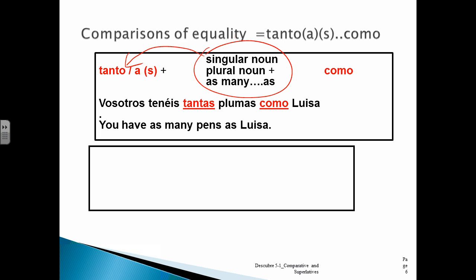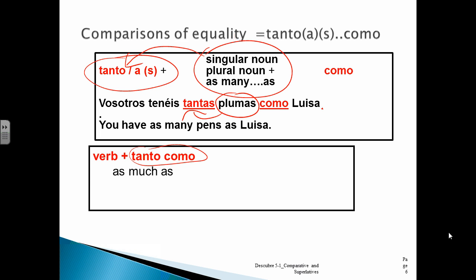Vosotros tenéis tantas plumas como Luisa. Luisa needs to have a period there. Okay? So tenemos plumas, so it's tantas. Okay? And then tanto como. So we have tan como with adjectives and adverbs. Tanto or tantas with nouns. Tanto como when you don't have anything in between it. You have the verb at the beginning, as much as. So it's tenemos tanto como usted. We have as much as you.